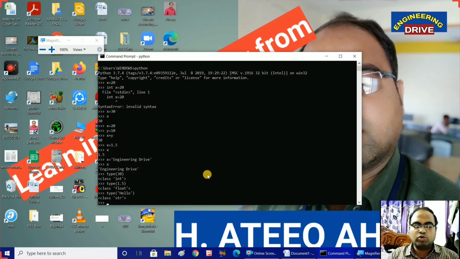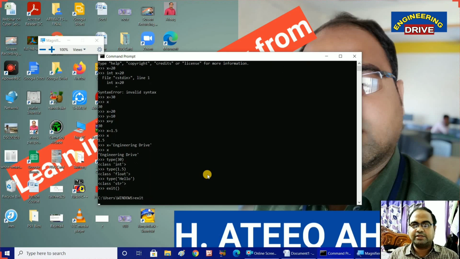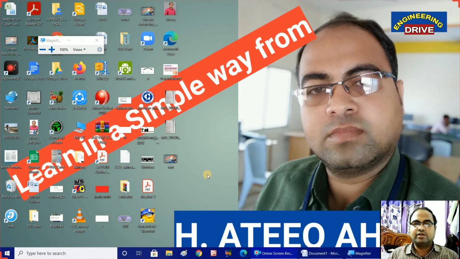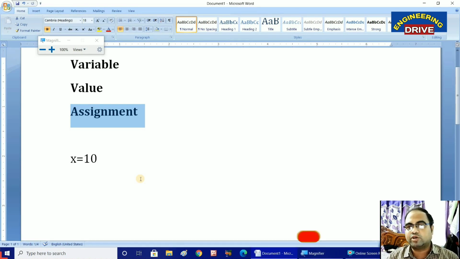Now, how to close this editor, all of you should get habituated with this one. Make use of the exit keyword with parentheses. If you want to exit this editor, simply type exit here, and the editor will be closed. Is it right? So we have discussed three things in today's class: what is a variable, what is a value, and what is an assignment. By making use of these three, Python variables will work. Is it okay? In our next class, I am going to continue with the next concepts of Python.